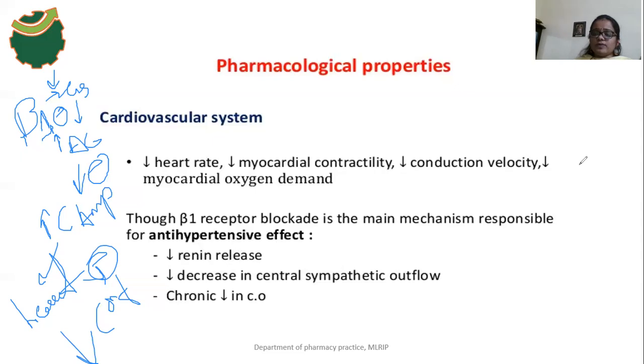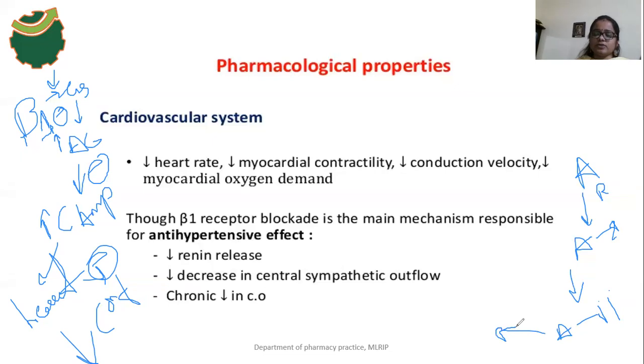So first, what is the function of renin? Angiotensinogen is converted to angiotensin 1 with the help of renin. Then this angiotensin 1 is converted to angiotensin 2. And what is the function of angiotensin 2? Angiotensin 2 causes the vasoconstriction effect.